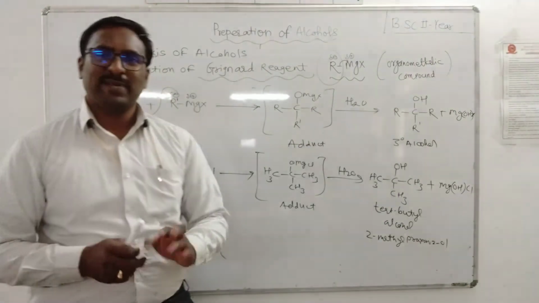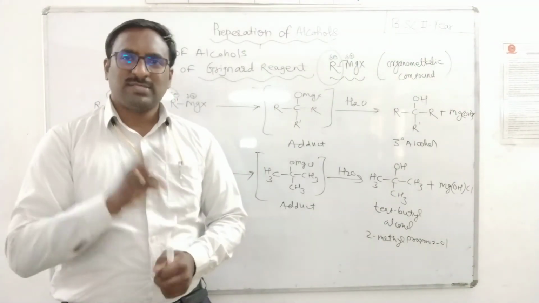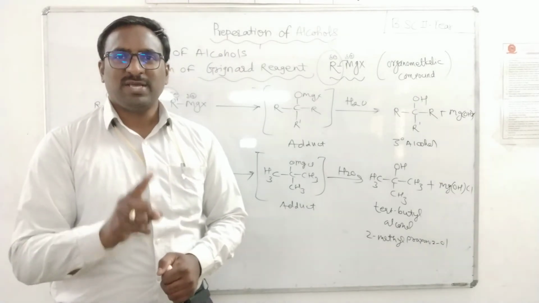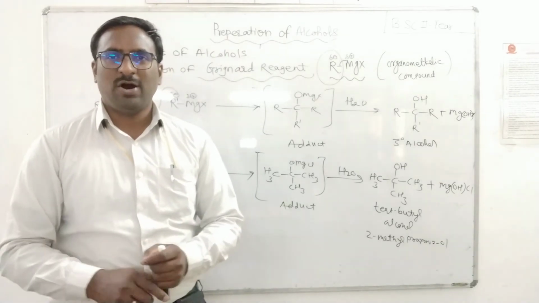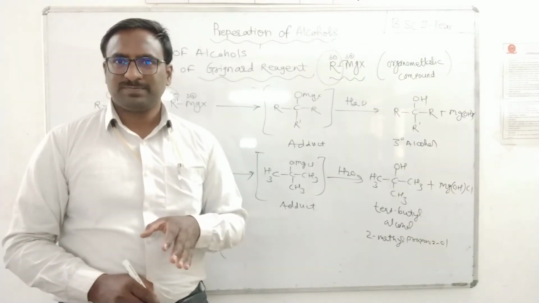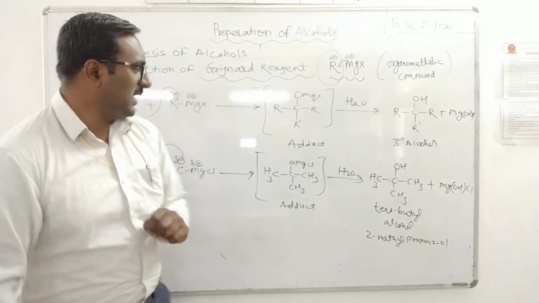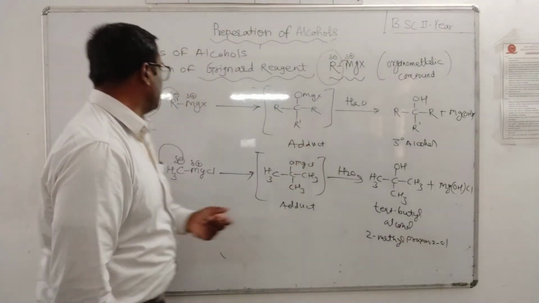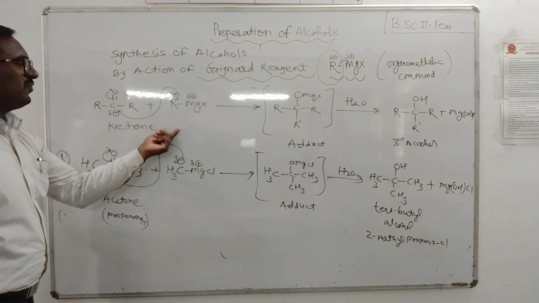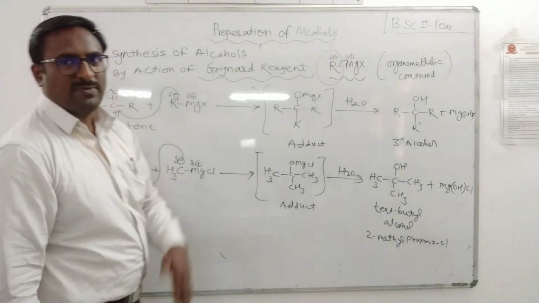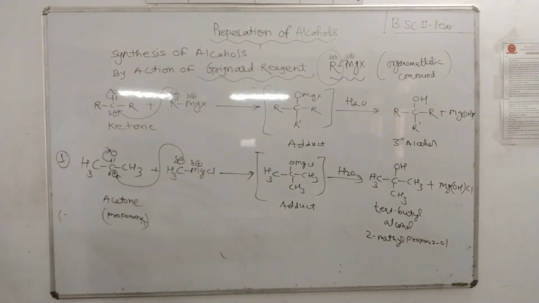I will summarize here. This reaction takes place in 2 steps. First step is nucleophilic addition of Grignard reagent on carbon. And the second step is hydrolysis. This is nucleophilic addition, this is hydrolysis. So with this we have to stop here. Do the copy, then we will discuss the next method.